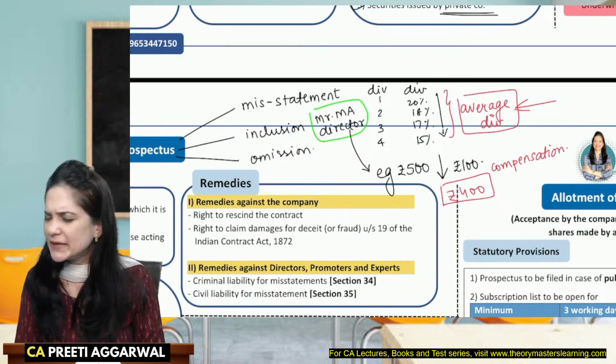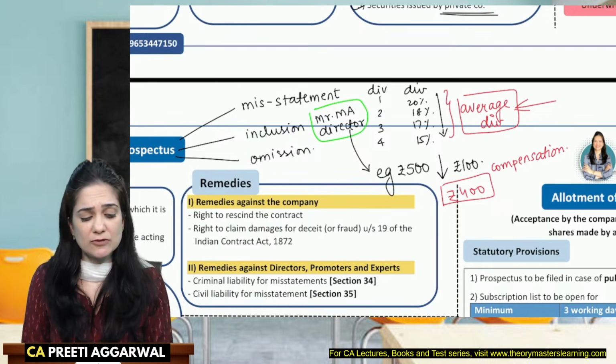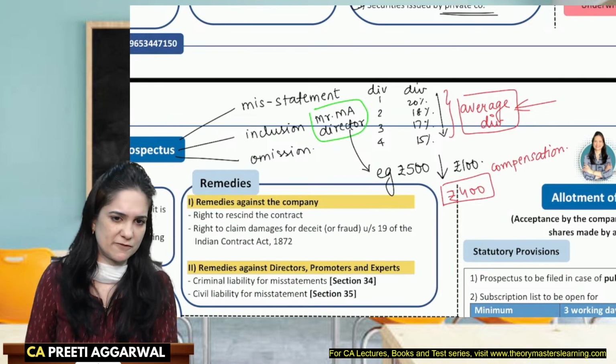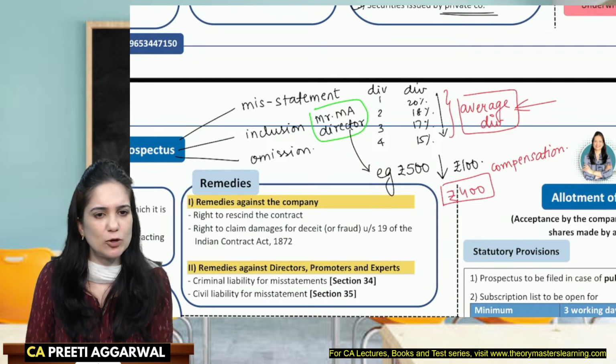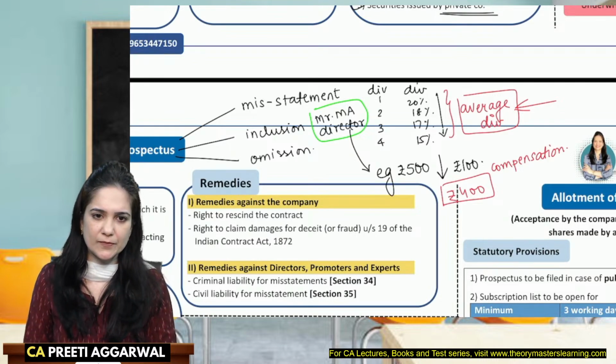You can hold the company as well as the directors, the officers who were involved in the issue of prospectus, you can hold them personally liable. Corporate veil can be lifted.